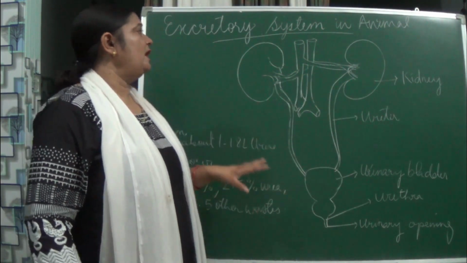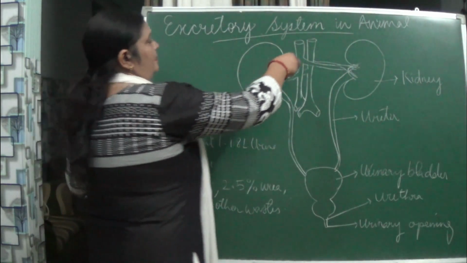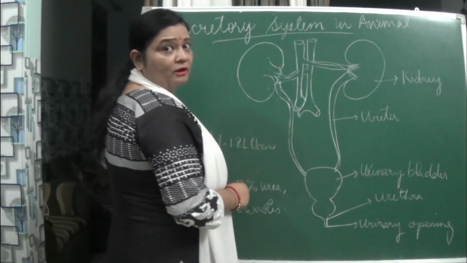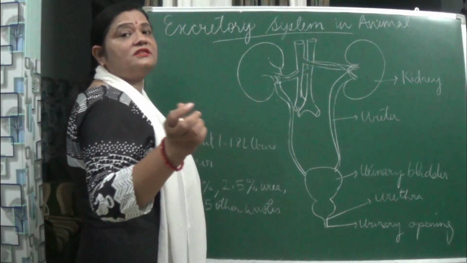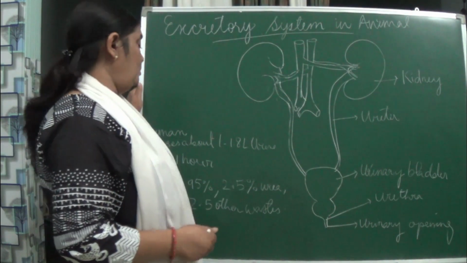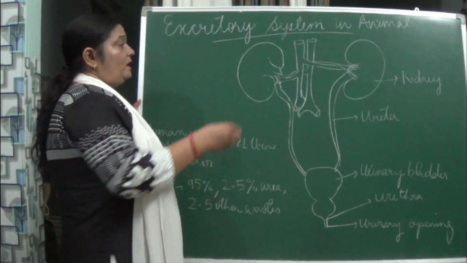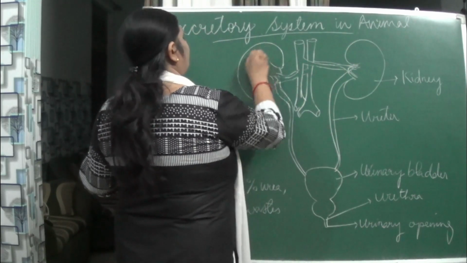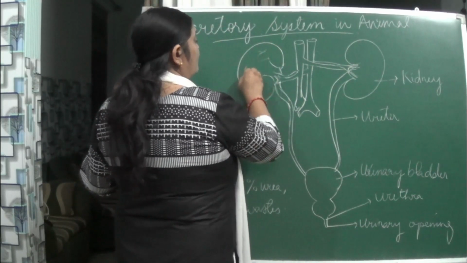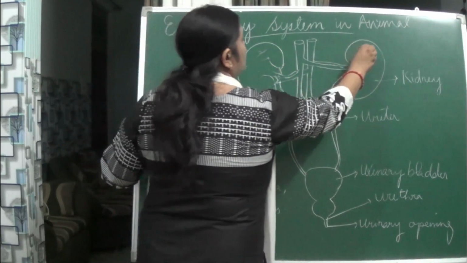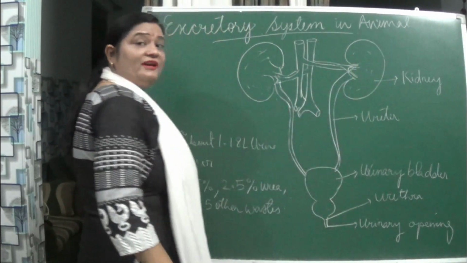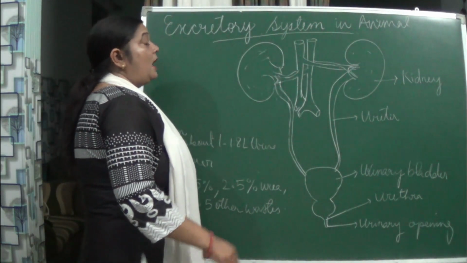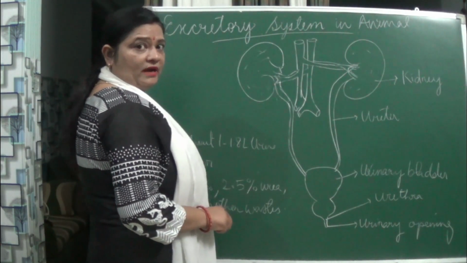Here, from the blood vessels, the impure blood comes, which consists of toxic materials like urea, and they enter these kidneys. In kidneys, certain structures are present which help in filtering this impure blood consisting of toxic material. After filtering it, what happens?